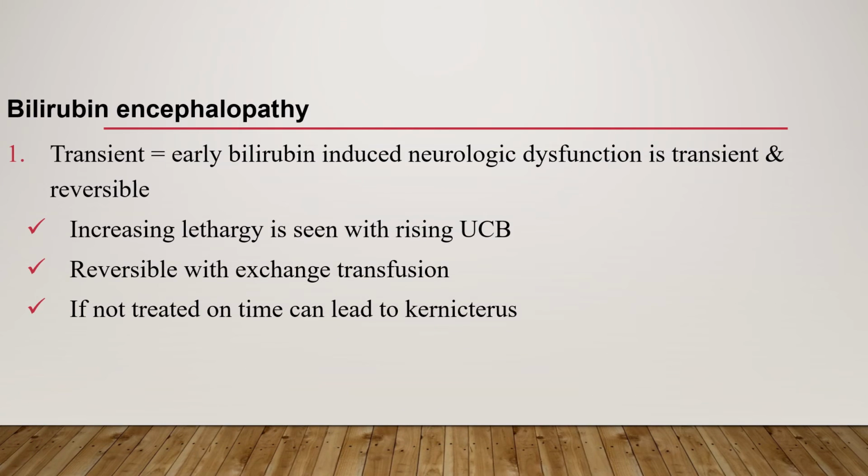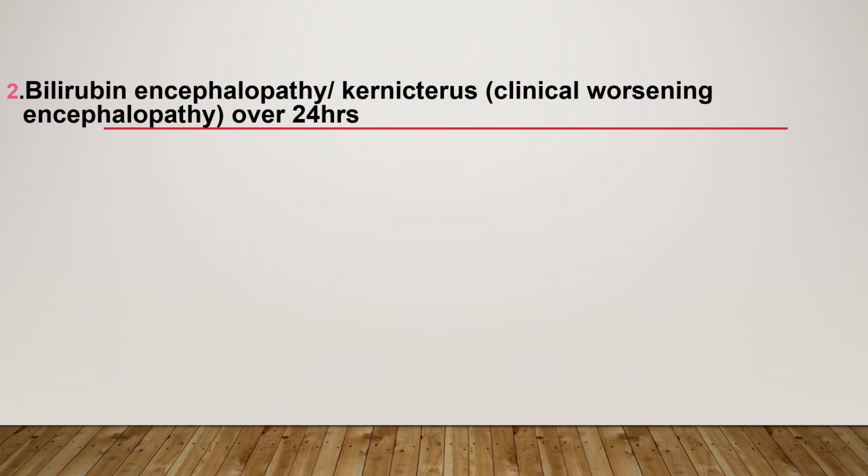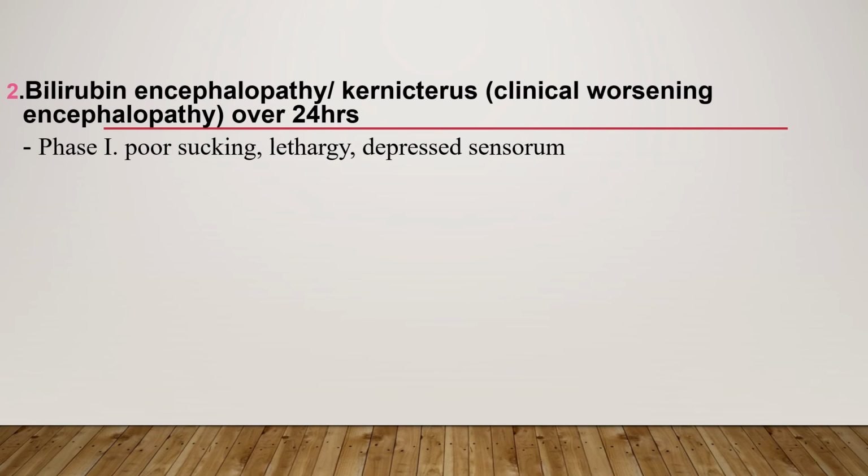Bilirubin encephalopathy is also classified as a transient one. In this case, it is the early bilirubin-induced neurologic dysfunction, and most of the time it's transient. Patients might have increasing lethargy, and this is reversible if treatment occurs early. The second one is bilirubin encephalopathy or kernicterus. There are phases of bilirubin encephalopathy.